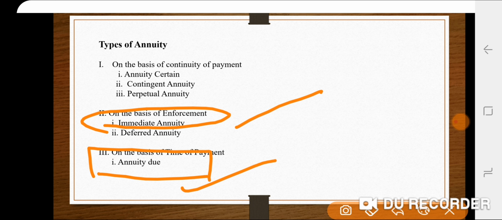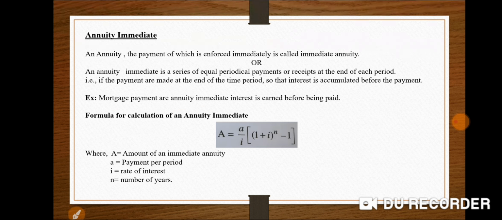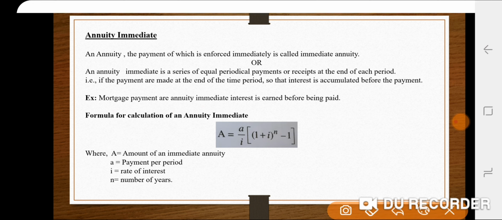So what is annuity immediate and what is annuity due? In the next slide, I'm going to explain annuity immediate. I am taking this first, okay? So we're going to discuss in detail annuity immediate, then we'll move on to annuity due. In this slide, I'm majorly focusing on immediate annuity. So let us understand the meaning of annuity immediate. The annuity immediate is the payment which is enforced immediately, called immediate annuity. Payment which is enforced immediately.